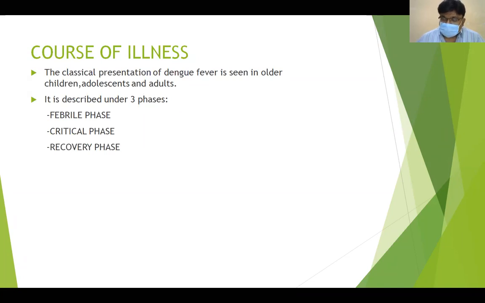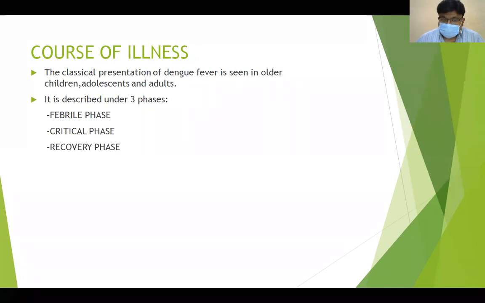So you can explain to them clearly that your course will be of 10 days usually. For the first 5 days, whatever you do, fever will be there, no need to worry. But you can make sure that your platelet count will not be less than 1 lakh. So fever is there, the patient is protected and stable. Once the fever comes down, which happens around the 4th day, the next 48 hours will be critical, where you can see severe bleeding manifestations and the platelet count may come down. So you should be alert from the 5th to 7th day in dengue fever.